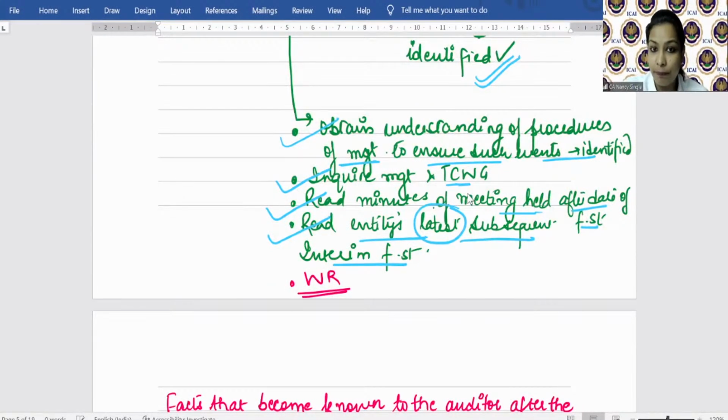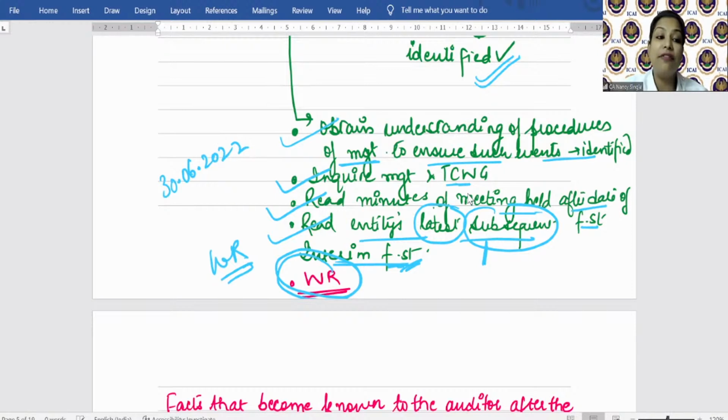Look, latest, subsequent, what did I tell you? Subsequent to the date of financial statement. So which one will come? 30th June. Interim, quarterly or half yearly financial statement. And most importantly, the auditor will obtain what? Written representation. We have studied in SA 580 that the SAs may require the auditor to obtain written representation, though written representation on its own is not sufficient appropriate audit evidence, but yes, it is a necessary audit evidence.